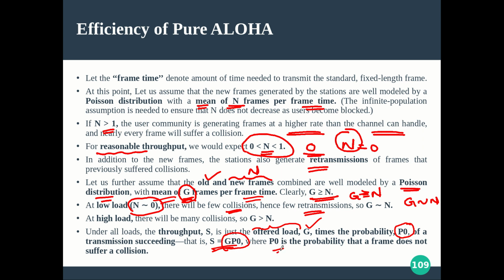Where P0 is the probability that a frame does not suffer a collision, or is successfully transmitted. So every frame is getting this value, maybe some average probability value we are taking. G into P0 is going to define the throughput. So hope it is clear.